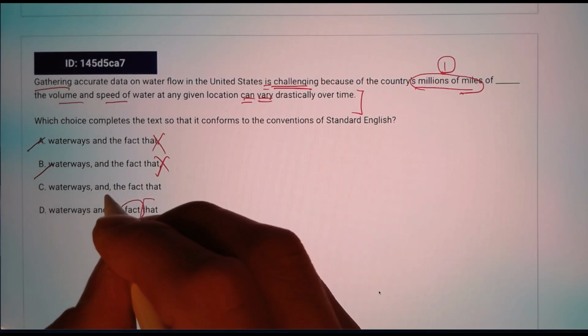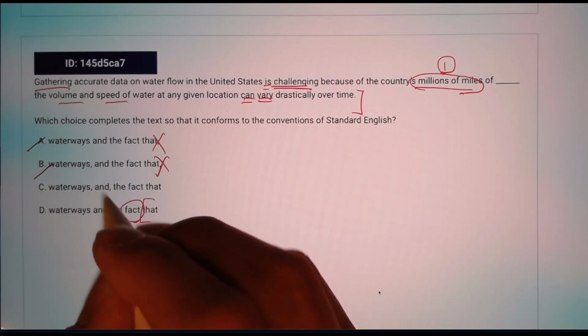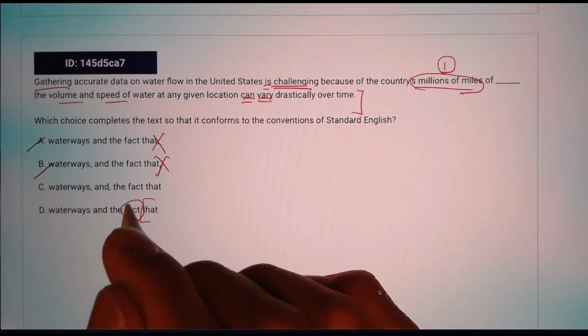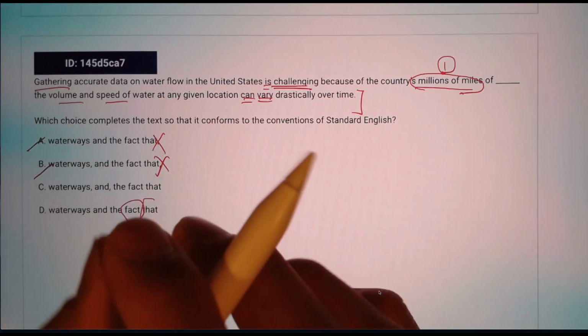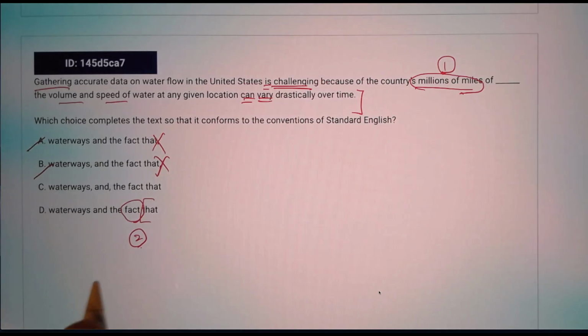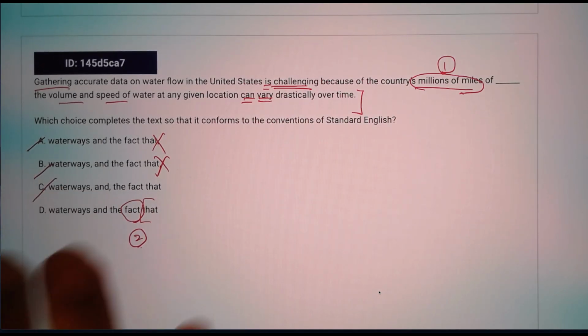And not only that, you don't really put a comma after the conjunction and unless there is a supplementary phrase, and that's not the case here. Unless there is another phrase I have to wedge in between. We're not seeing that here, so choice C is incorrect. You've got to go with D.